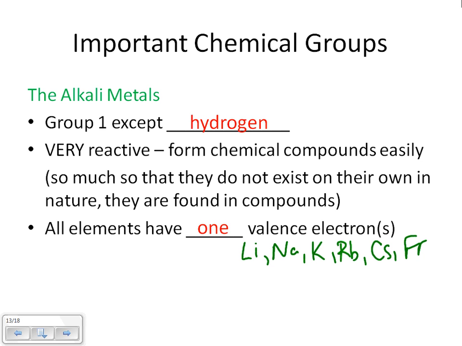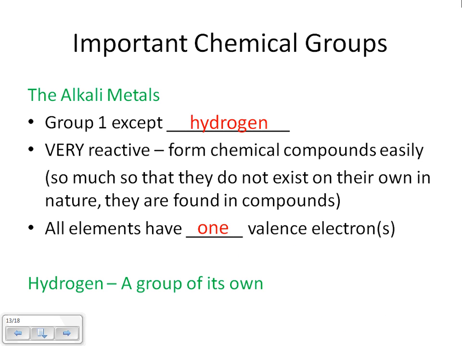Okay, if you drew the Bohr-Rutherford diagram for all of them, for sure you should be able to draw the first three. But if you knew how to draw them for every single one of them, the valence shell, that outermost shell in your Bohr-Rutherford diagram, would only have one electron in it. All right, next one. Oh, sorry. Hydrogen ends up being a group totally on its own because it doesn't follow any of the rules of the alkali metals.